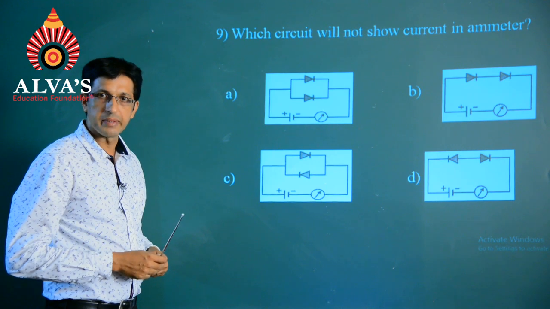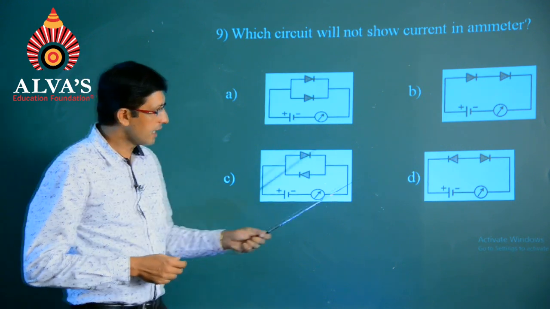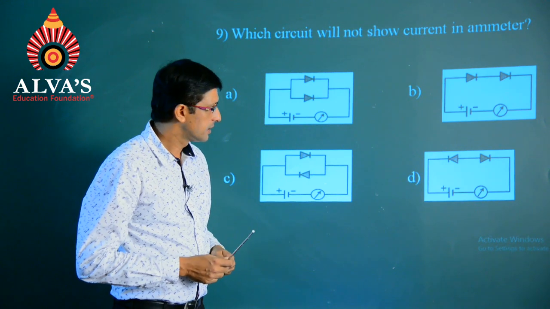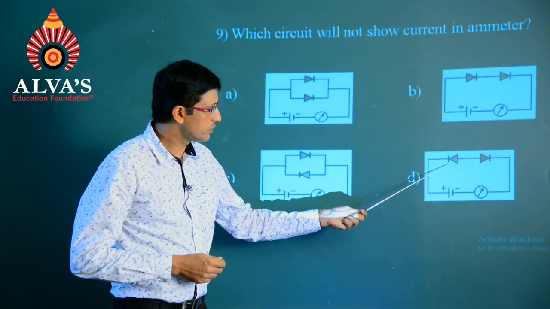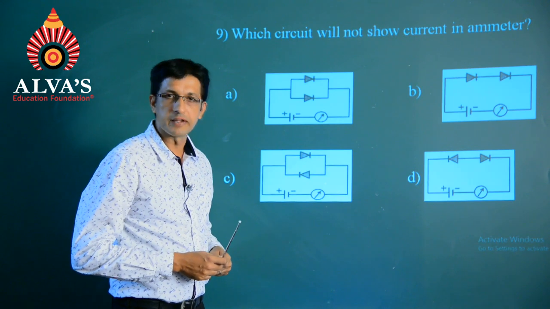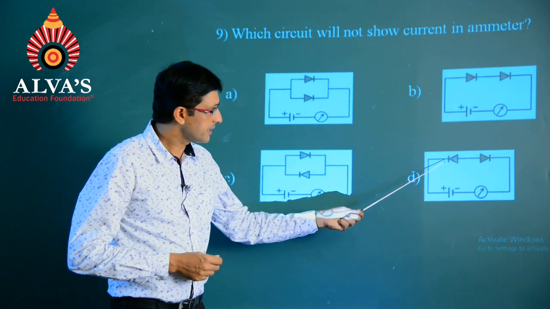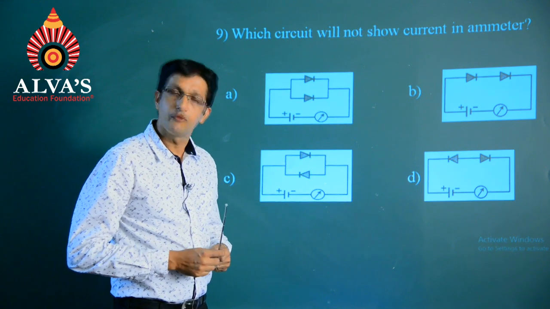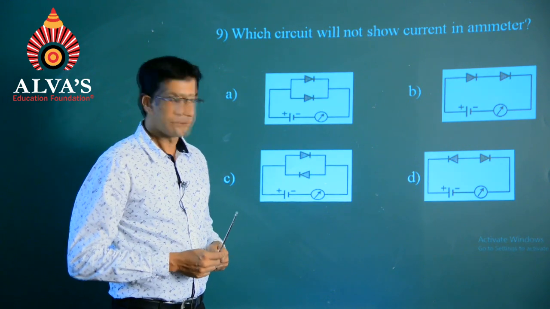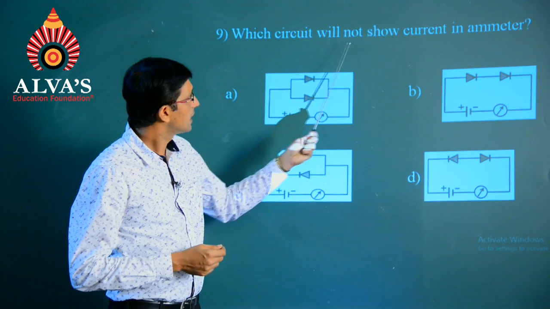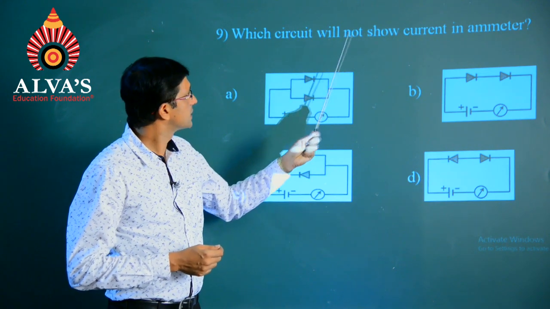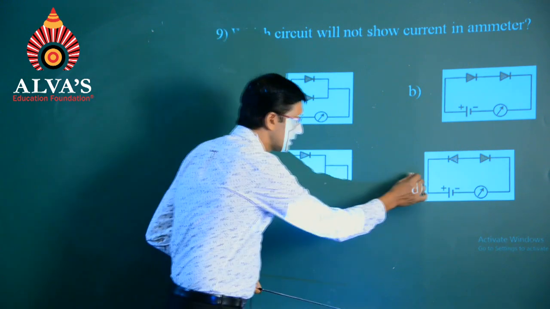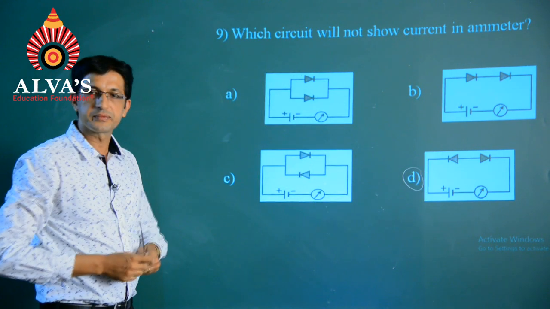And in the last option that we are having, we find that the first diode itself is reverse biased. So, whenever diodes are found to be reverse biased, we can't expect any flow of current through the ammeter. And as per our question, which circuit will not show current in ammeter will be the fourth option.